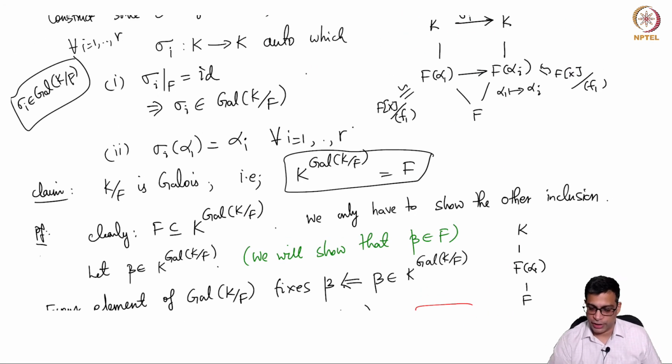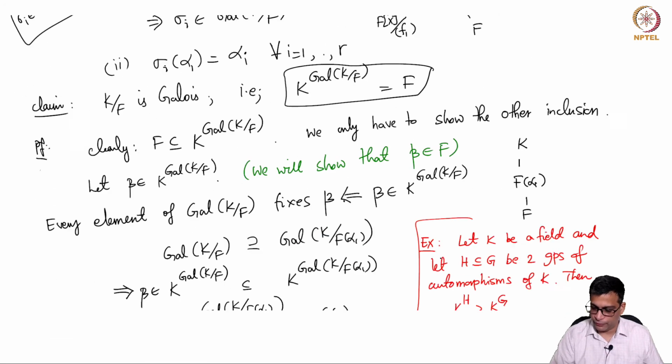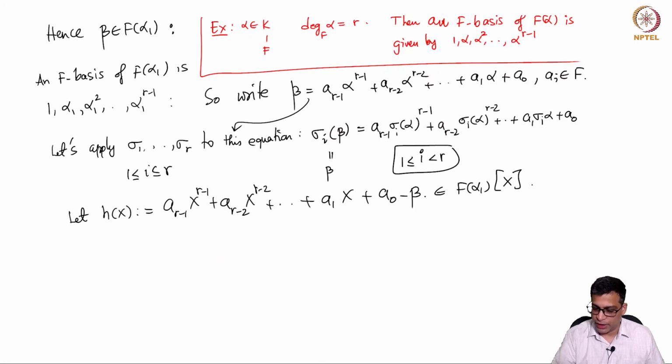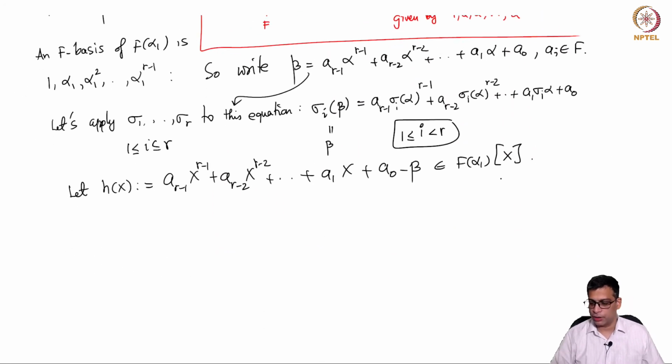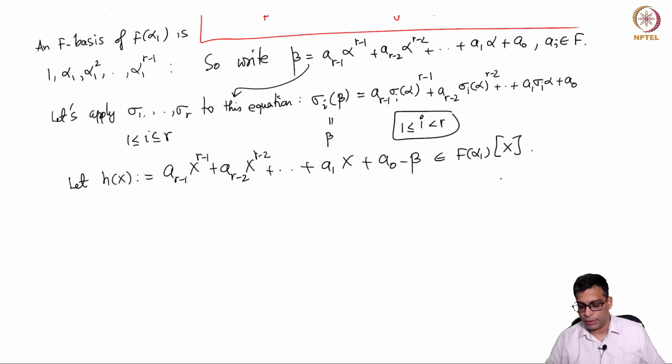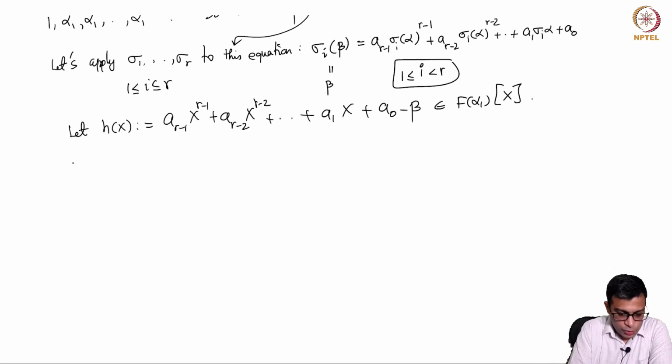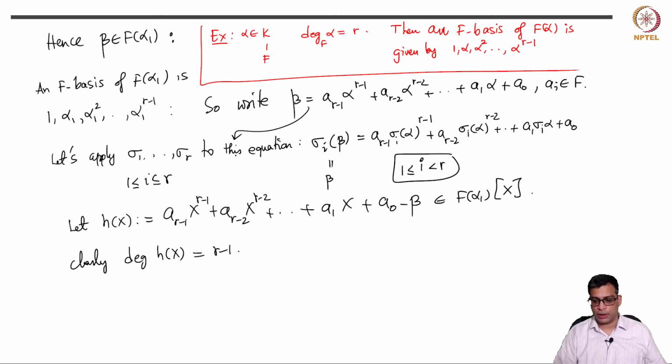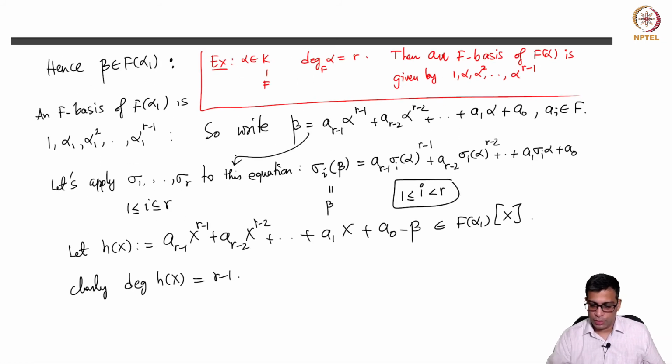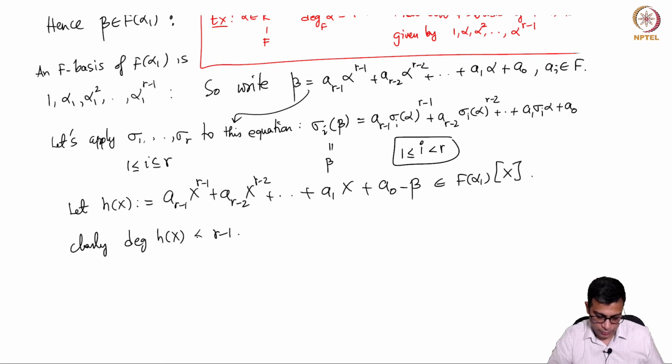We will show that it is in F, but we are not yet there. So, clearly the degree of h is at most r minus 1.